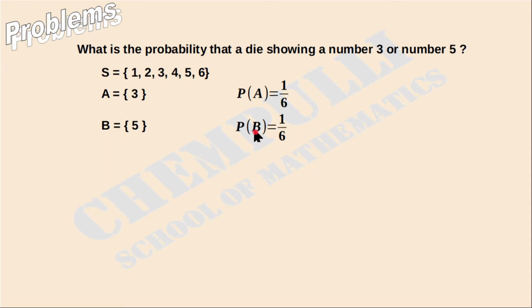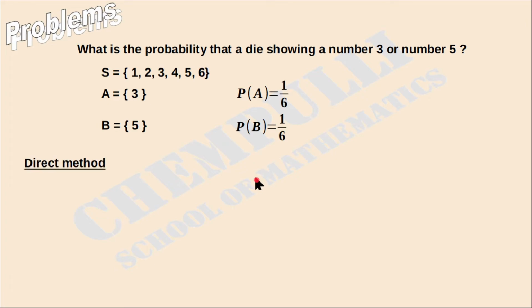Then what of P of B? P of B means number of outcomes favorable to B. How many outcomes are favorable to B? Only one outcome is favorable to B. That is 1 over, the total how many outcomes are there? 6 outcomes. That means we can write 1 over 6.